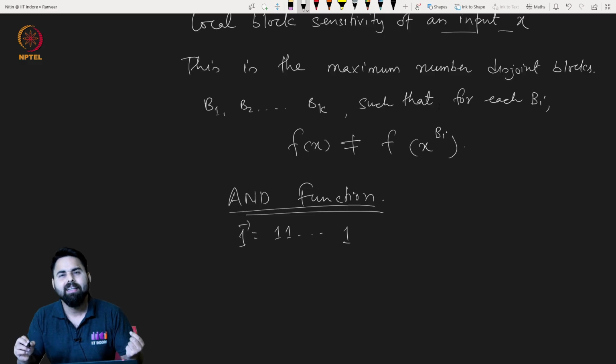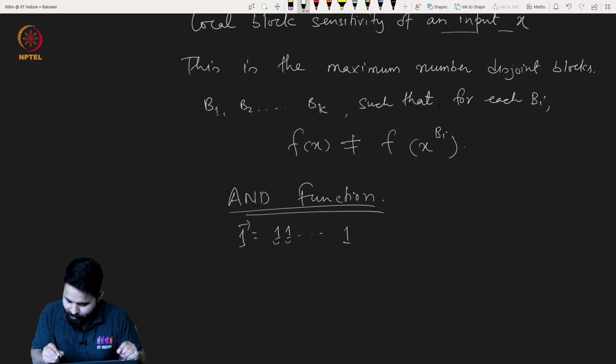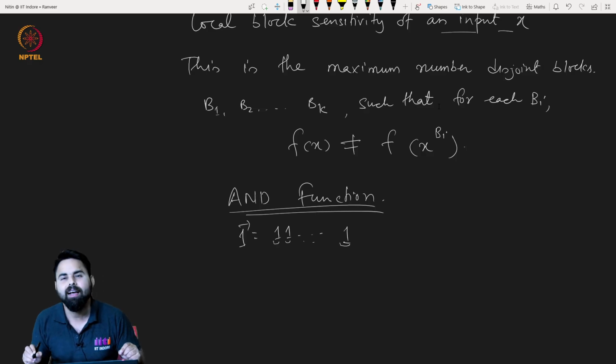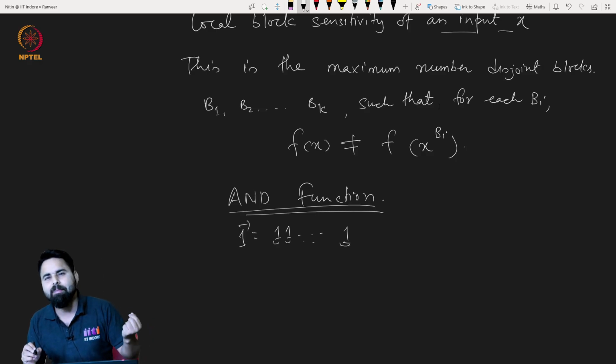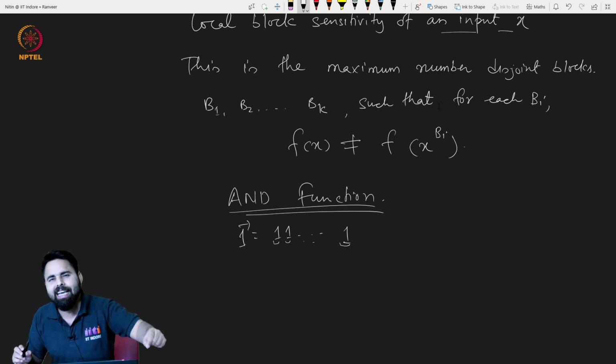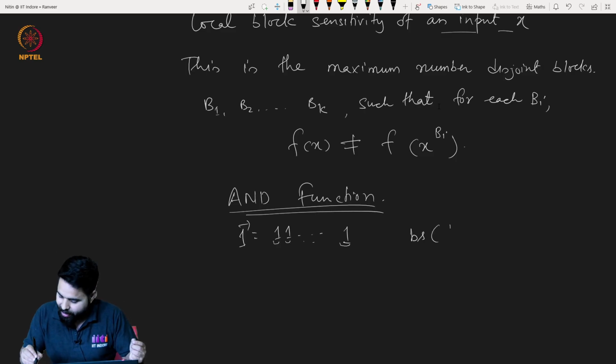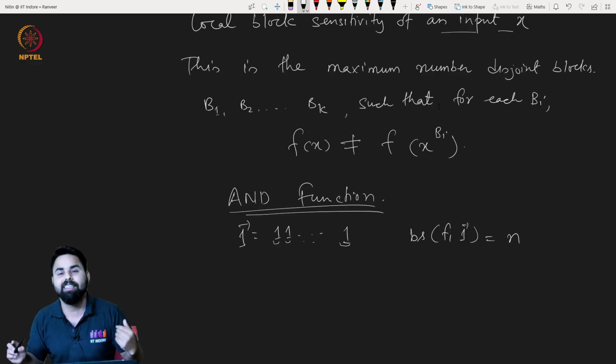If you take each of these indices as a block, the block is of size just 1, and by changing it, the output changes. So the local block sensitivity, denoted by bs, of this vector is nothing but n, because there are n such blocks.